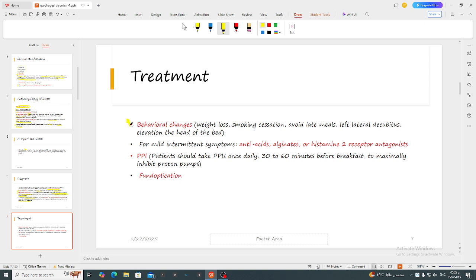Treatment: we start with behavioral changes, the most important of which are weight loss, avoiding late meals, and left lateral decubitus position with elevation of the head of the bed. For mild symptoms, we can use antacids, alginates, or H2 blockers. More severe symptoms need PPI, mostly once daily, but we can give PPI twice daily. We give them 30 to 60 minutes before breakfast. The surgical treatment is fundoplication, which is reserved for patients who are young, sometimes PPI dependent, or have hiatal hernia.